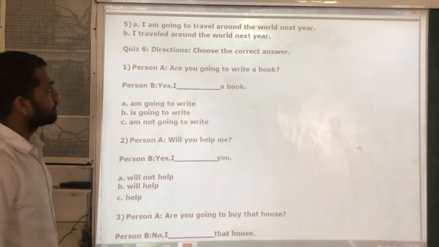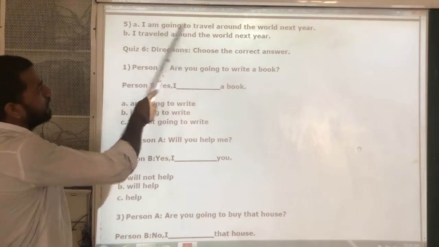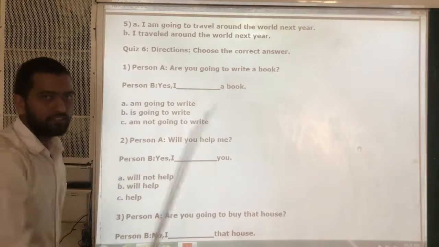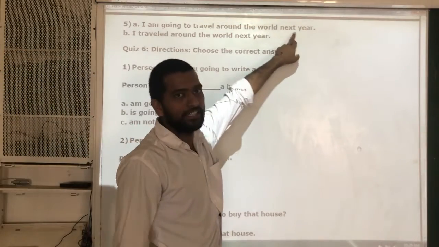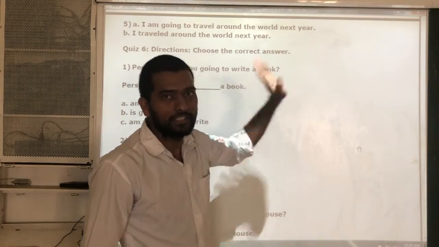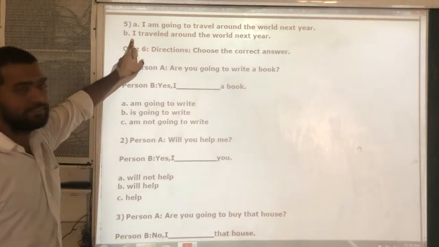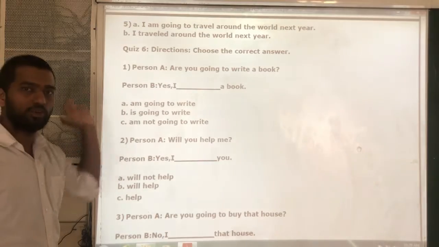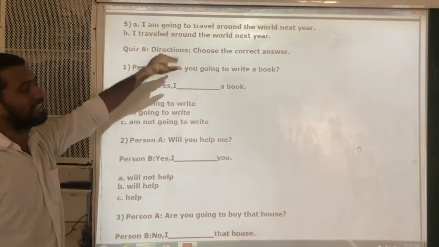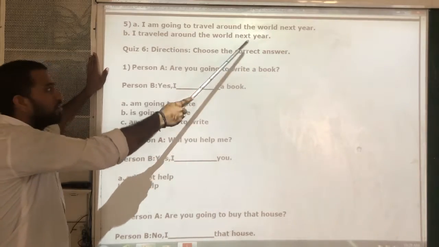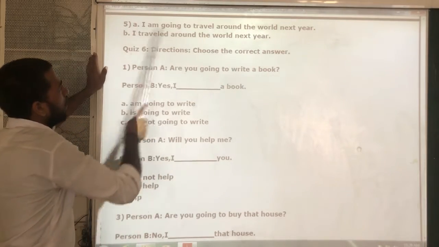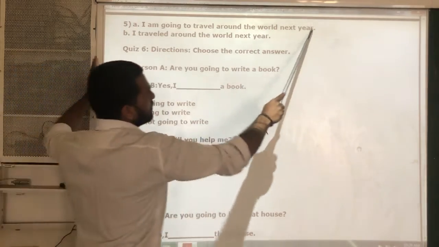Which one is correct? See, I am going to travel means in future I will travel around the world, and the time phrase "next year" indicates future. Look at the second one. "I travel" means it is already over, so this sentence indicates past tense. But here, what is the time sense given? Future. So this is wrong, and A is the correct answer.